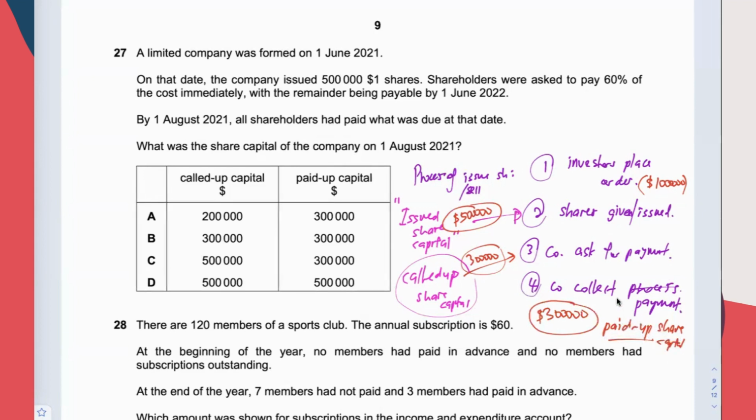So conclusion is this: issue share capital cannot be more than the total orders placed. Call-up share capital can never be more than the issue share capital. Pay up share capital can never be more than the call-up share capital. This is a very rare corner of the subject.